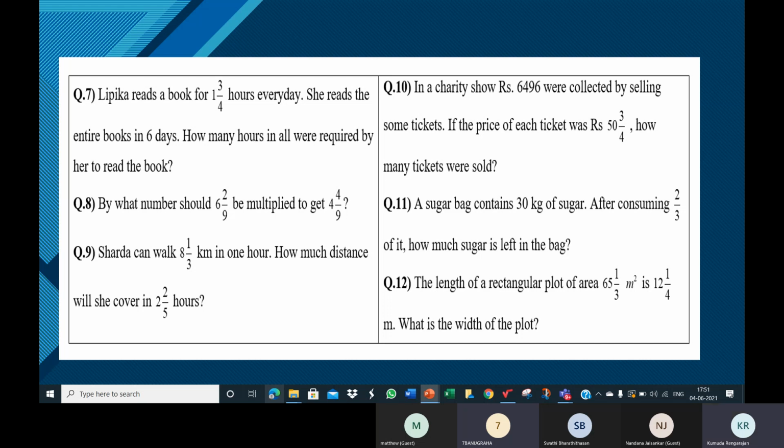So should I divide 12 1 by 4 by 65 1 by 3, or 65 1 by 3 divided by 12 1 by 4? Ma'am, 65 1 by 3 divided by 12 1 by 4. Why? What is 65 1 by 3? The area. Very good. Area divided by length. Good.